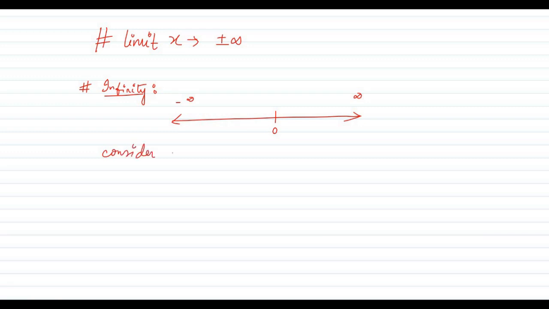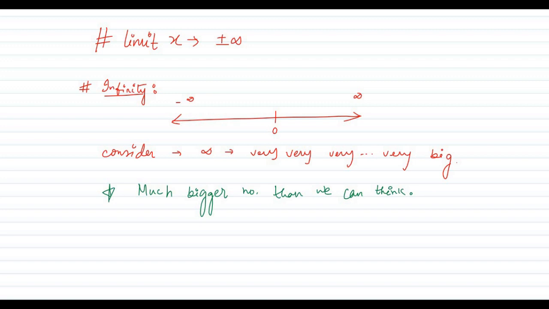That infinity is a very, very big number. It doesn't matter how many very you are writing, it will be bigger than you can even think. Like the biggest number you can think is, suppose for an LKG kid, it will be like 9, isn't it? But it can be 10 also. For a class 2-3 student, the biggest number he or she can think is like 9,000. Suppose if you are thinking like a billion, it may be more than that. So infinity is a much bigger number than we can think. So keeping this in our mind, let us just go on.